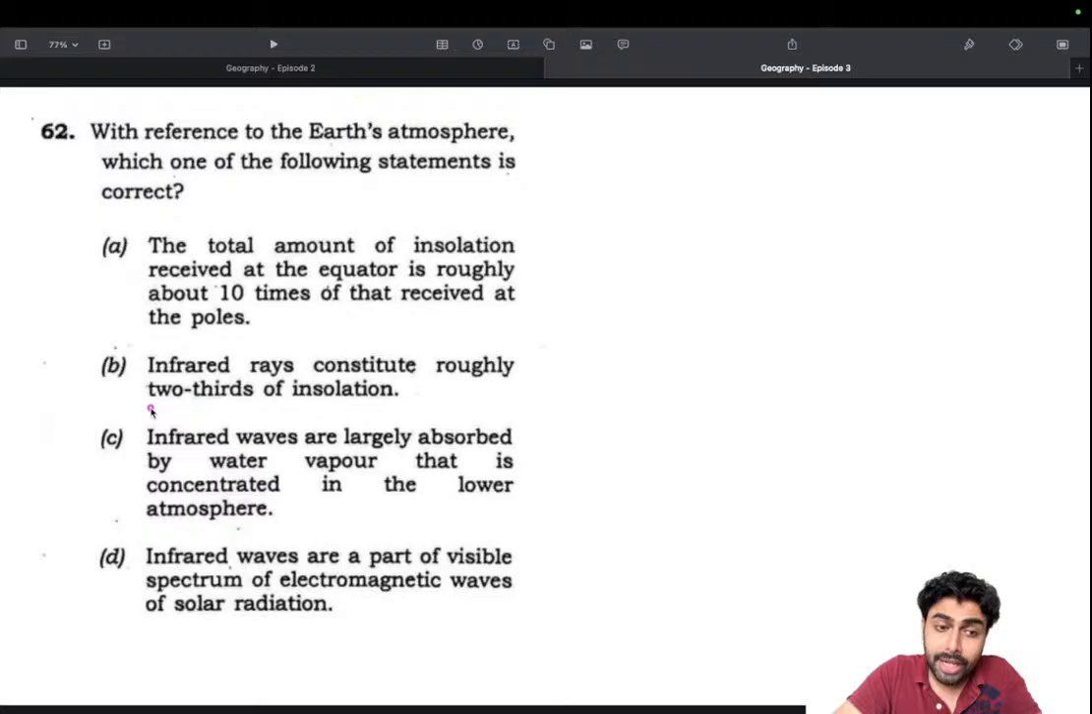So this is very, very unlikely, because insolation is almost entirely composed of UV. Of course, there will be some infrared rays coming here and there, but the majority of the spectrum will be UV only. This is wrong. Absolutely wrong. So, infrared waves are largely absorbed by the water vapor that is concentrated in the lower atmosphere.